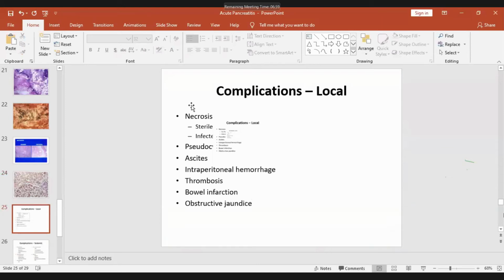Obstructive jaundice is because of edema and swelling of the head of the pancreas blocking the common bile duct. Bowel infarction is because, as I told you, there is DIC or there is a thrombosis. Then intraperitoneal hemorrhage, ascites, collection of blood and fluid, and pseudocyst, a cyst which has no epithelial lining. That's why it is called pseudocyst. And necrosis of the pancreas may be sterile necrosis or infective necrosis.